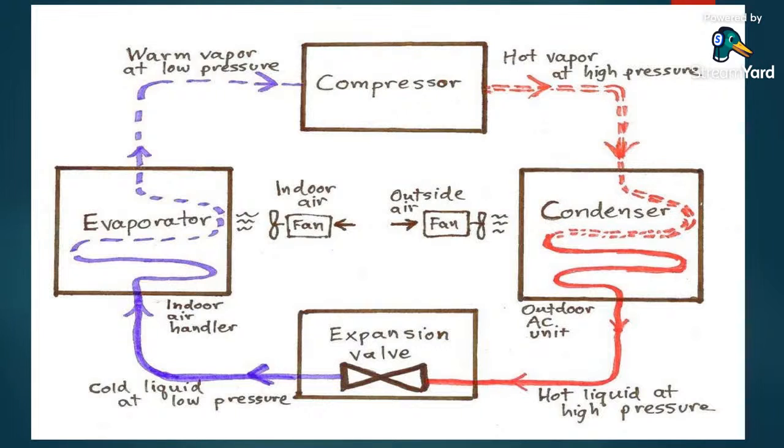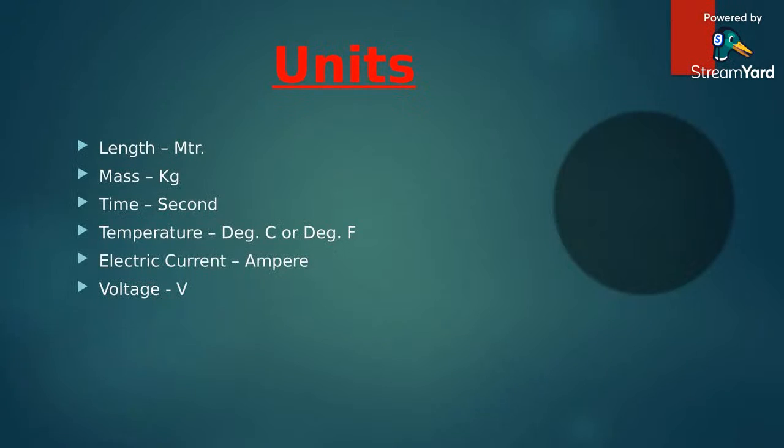This cold liquid at low pressure will go to the indoor unit and the heat exchange takes place. And then again the liquid changes its form to vapor and now becomes warm vapor with low pressure. Again, this cycle gets repeated. In this way, the air conditioning works.